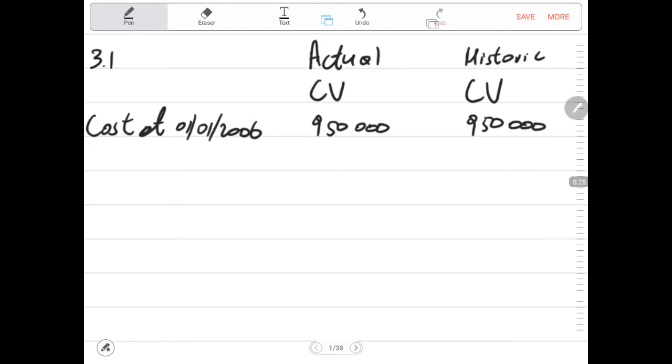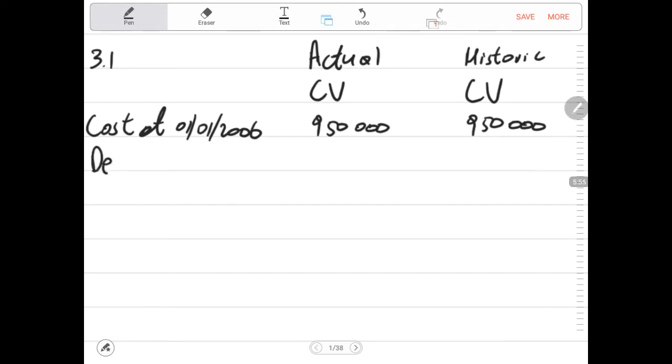We don't record from the beginning of the change in estimate. I want to highlight that because in the second year, you'll normally not record anything under historic, but when there is a change in an estimate or in the accounting policy in terms of the depreciation, then that's when you'll transfer that carrying amount into the actual column. But we begin recording the cost in both of the columns.